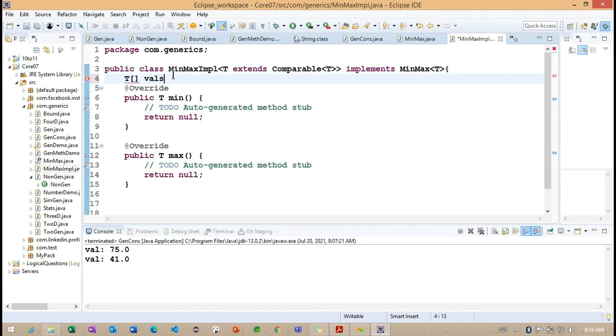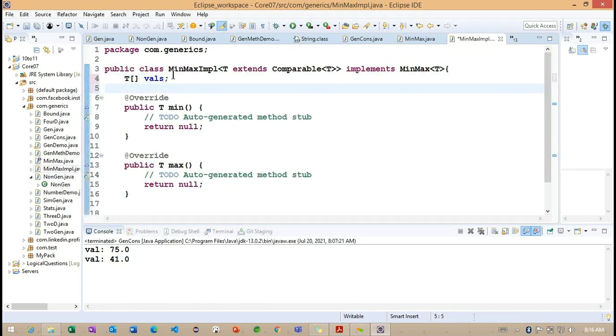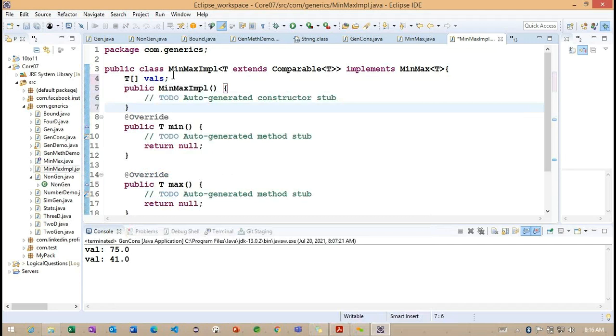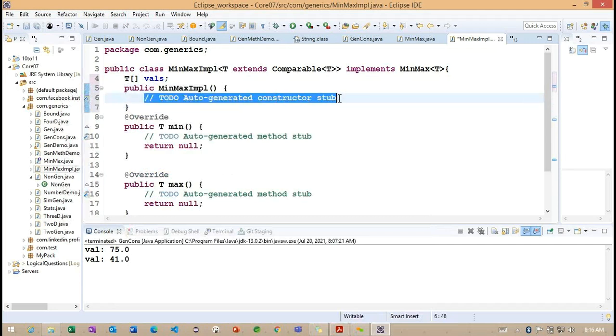Now what I'm doing here is working for the same type array, and the min max IMPL here also.